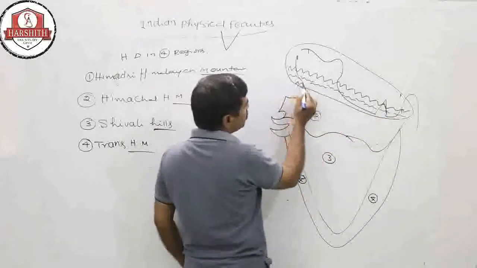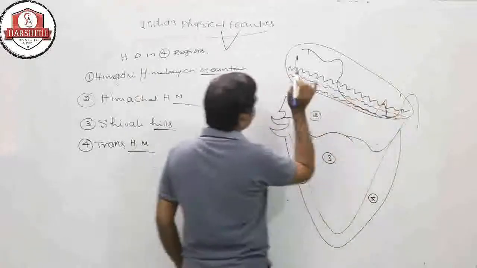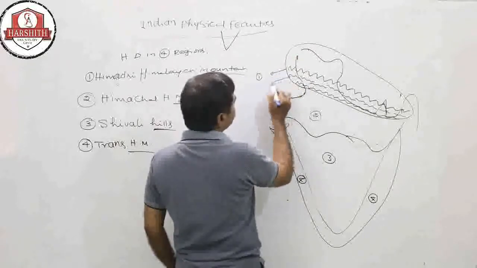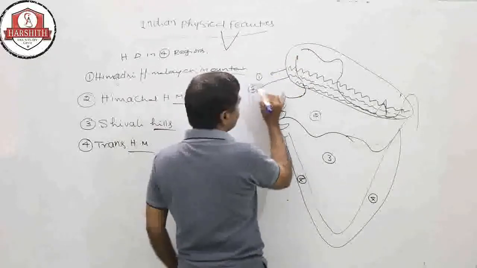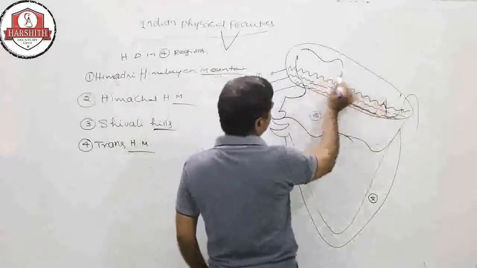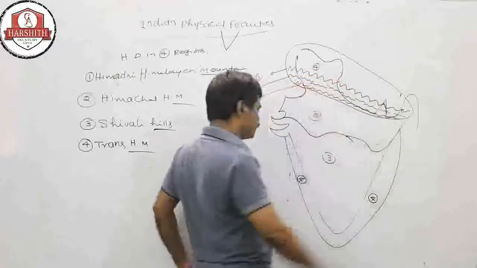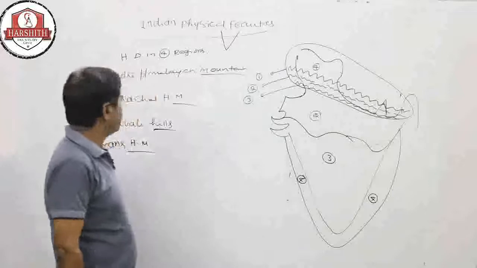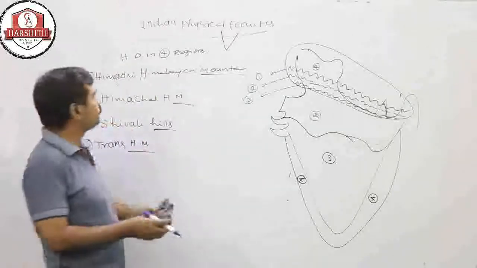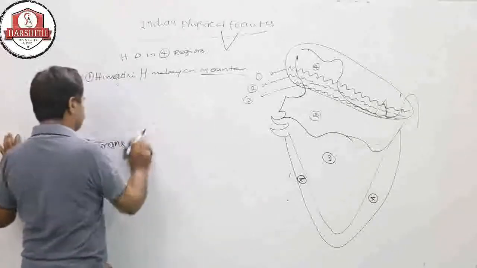This is the Shivalik, the third one. The upper area, this complete area, is covered by the fourth region. These are the four regions diagrammatically.